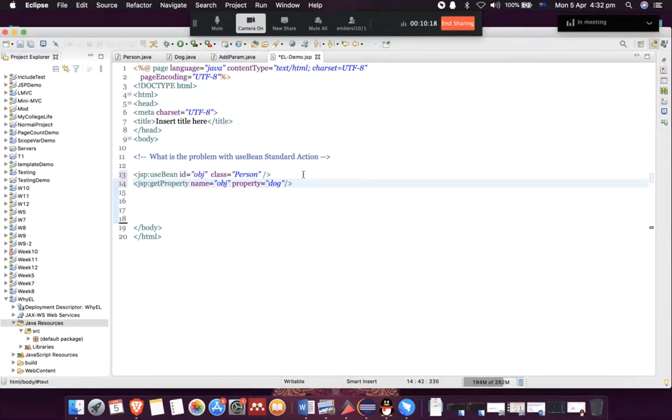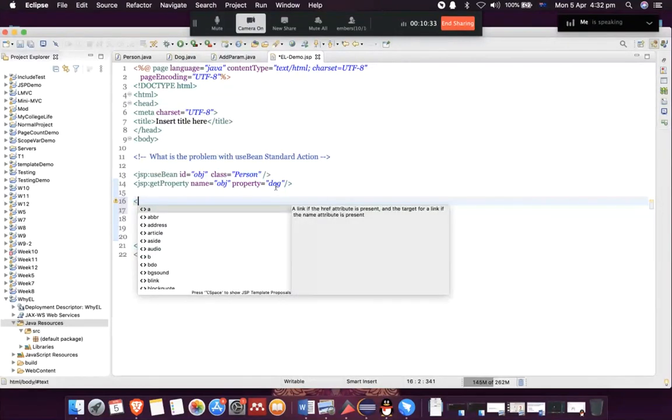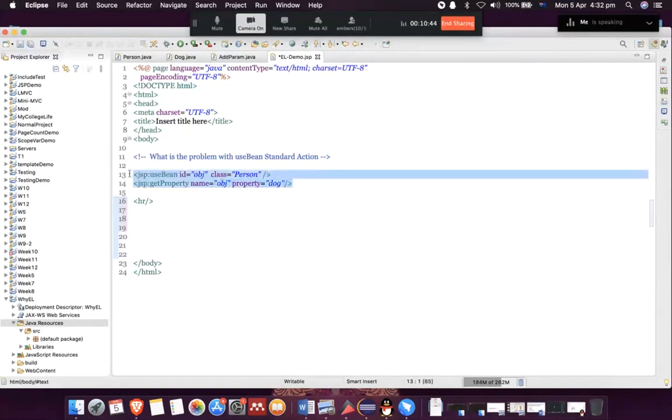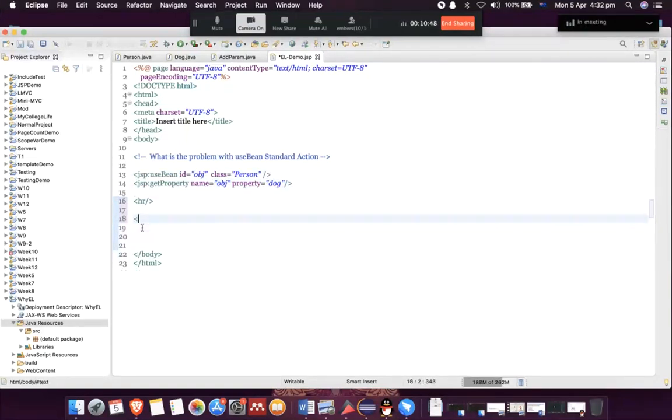So first of all, let me tell you that with useBean, you cannot say dog.name. You cannot say dog.name. You can only say one property. You cannot nest it like this. So what I'm going to do now, I'm going to create a horizontal line. I want to try to do the same thing. This time I want to use a scriptlet.